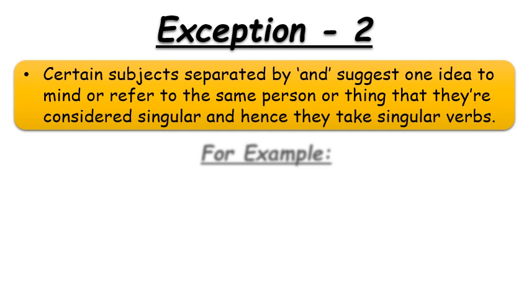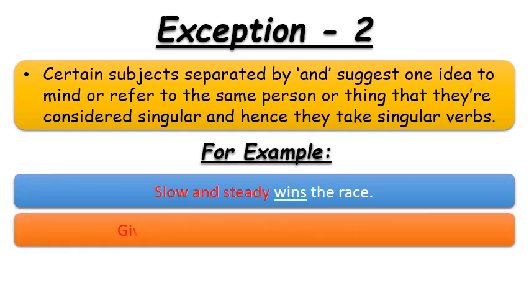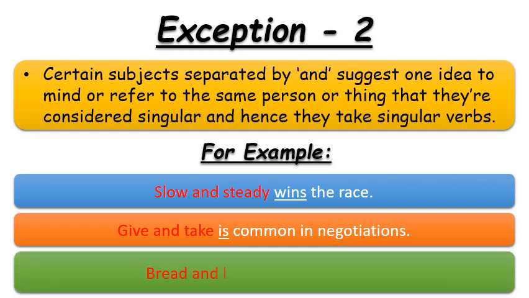To clarify it, let's see some examples. Slowly and steady wins the race. So here slowly and steady, they both are separated by the conjunction and they are playing the role of subject. So that's why we will use here a singular verb, and in case of simple present tense we will use wins. Give and take is common in negotiation. So the same thing is with the second example also. Let's see another example.